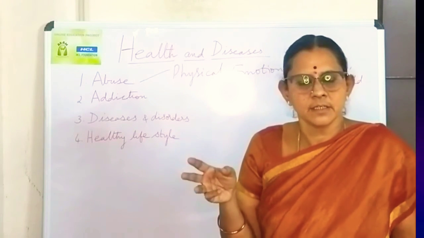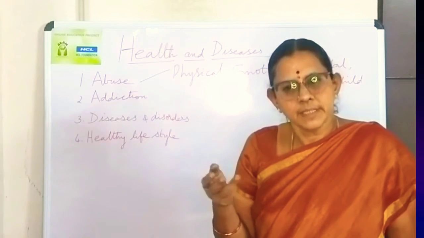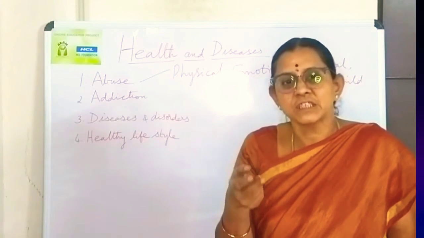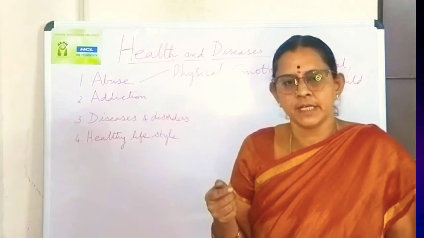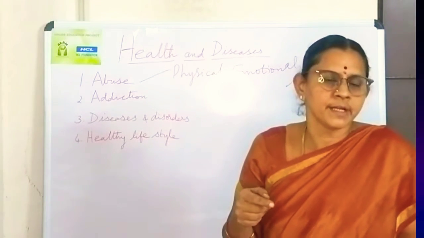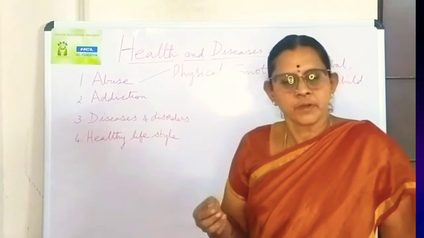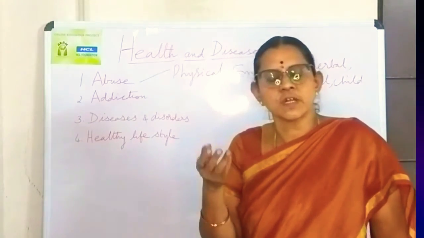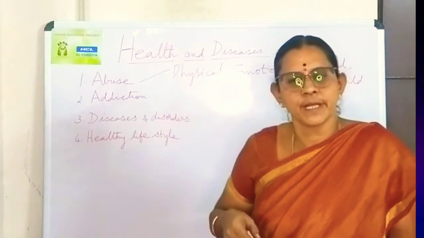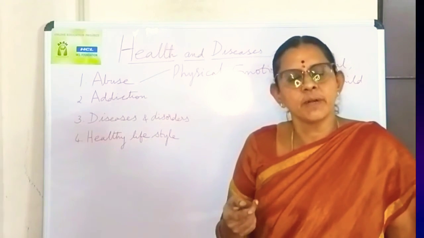One is genetic, and next, the lifestyle, what we eat, lack of physical activity, and then the diet, the nutritious things present in fruits and vegetables and the grains we take in, and then the pollution, the environmental factors.